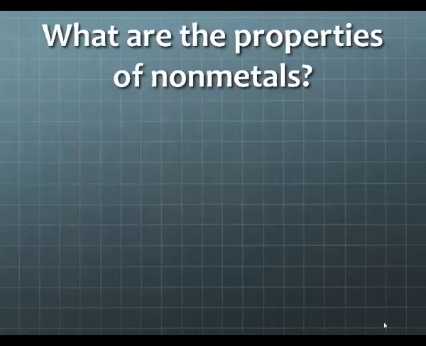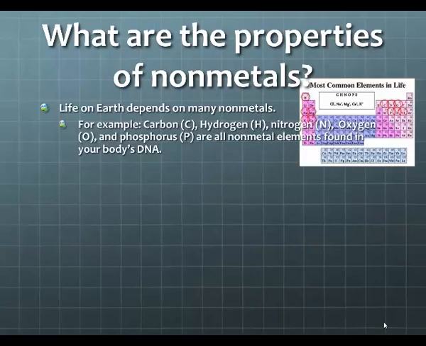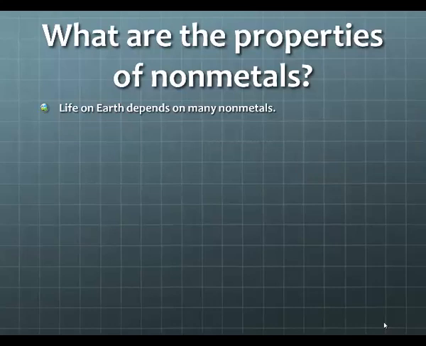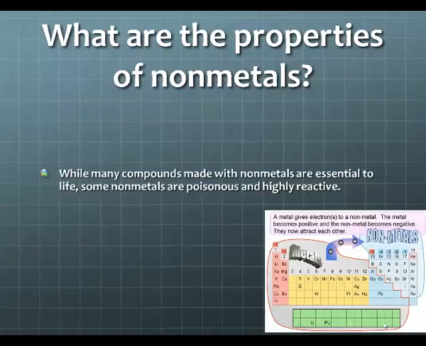So what are the properties of nonmetals? Life on Earth depends on many nonmetals. Carbon, hydrogen, nitrogen, oxygen, and phosphorus are all nonmetal elements found in your body. In the past, we've heard them called CHNOPS, C-H-N-O-P-S, the vital elements that make up all living things. While many compounds made with nonmetals are essential to life, some nonmetals are poisonous and highly reactive, especially in high concentrations.